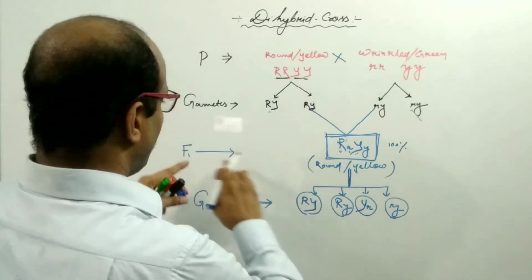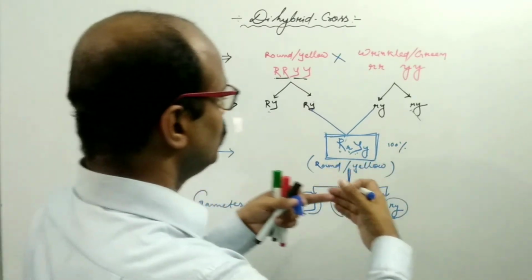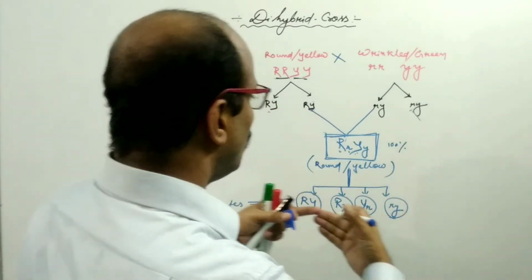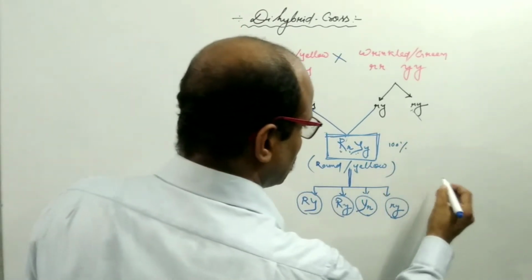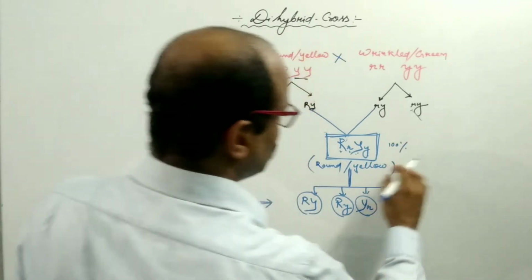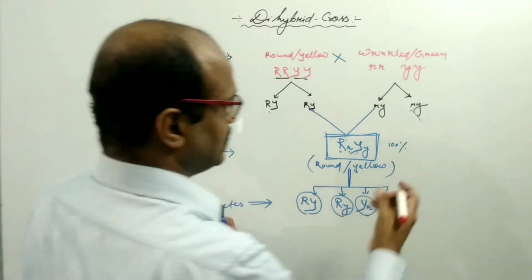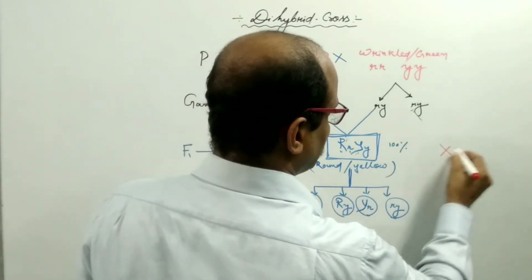If you allow F1 offspring to self or interbreed, what happens? Suppose that there is another F1 progeny here.